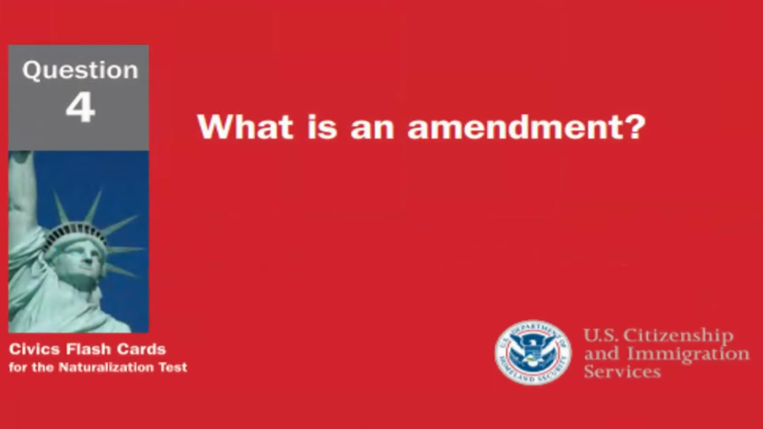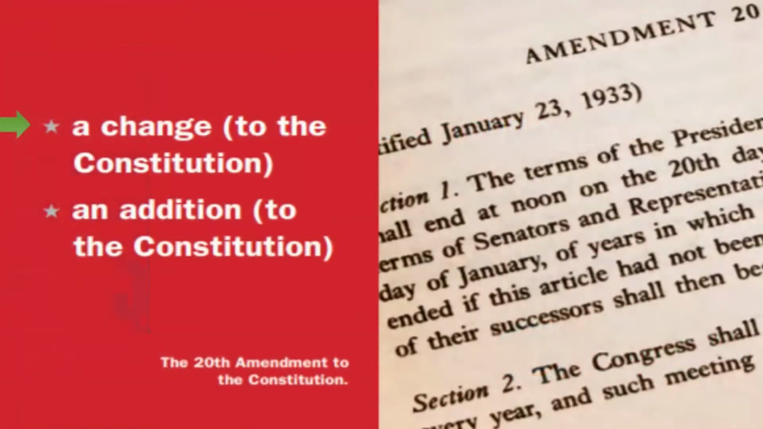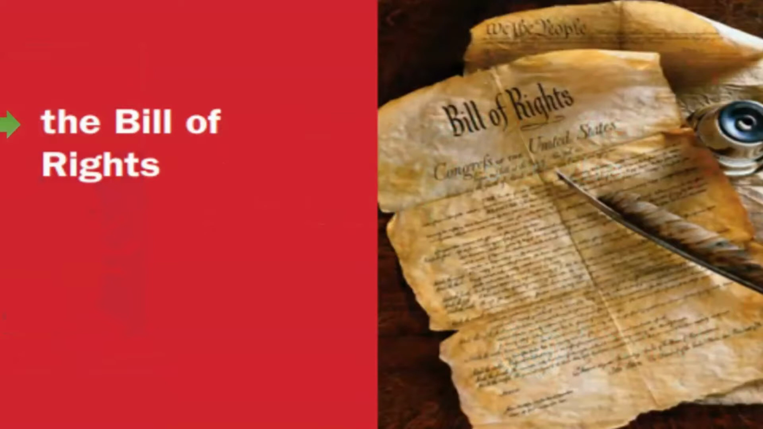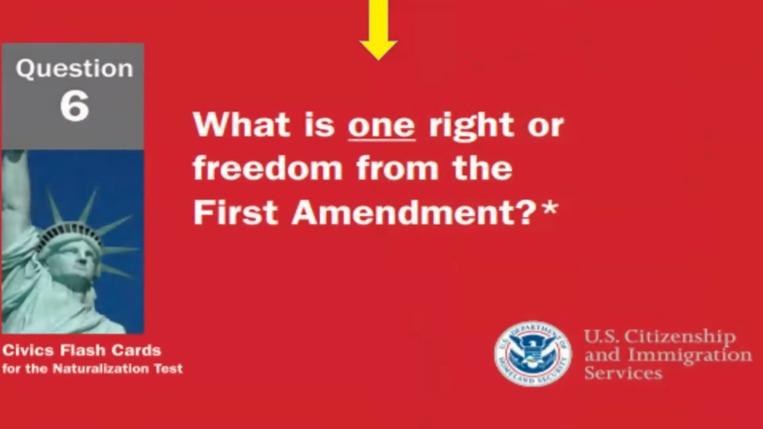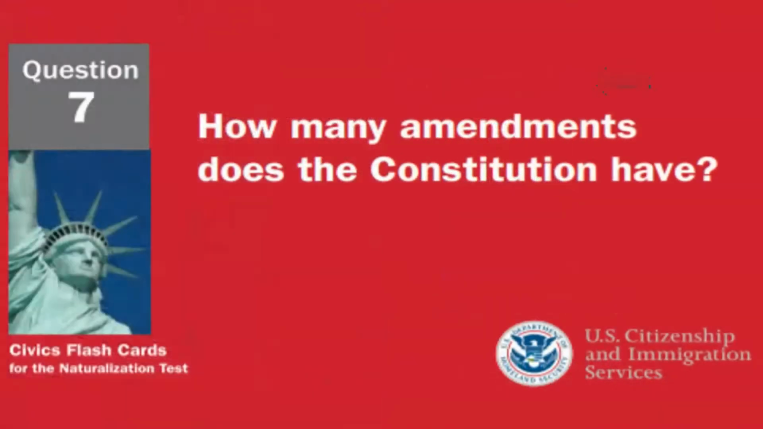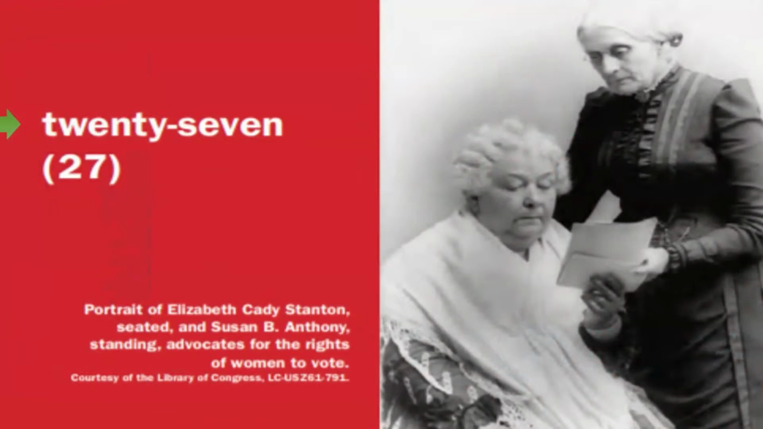What is an amendment? An amendment is a change to the Constitution. What do we call the first 10 amendments to the Constitution? We call the first 10 amendments to the Constitution the Bill of Rights. What is one right or freedom from the First Amendment? One right or freedom from the First Amendment is speech. How many amendments does the Constitution have? The Constitution has 27 amendments.